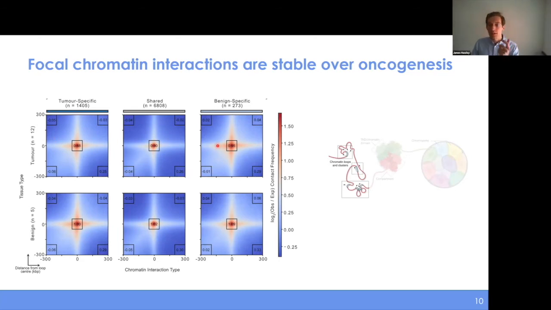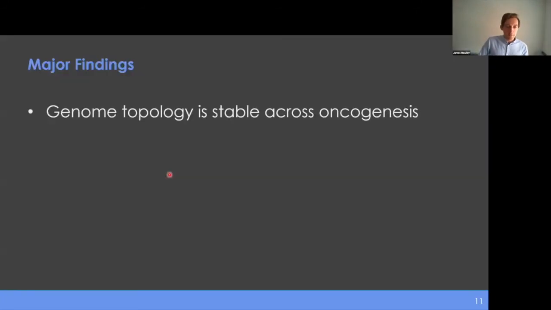And so while we were able to find some subtle differences in some of the focal chromatin interactions, largely they were pretty consistent in that most of the focal chromatin interactions were actually shared between benign and tumor tissue. And so largely this pointed us in the direction of genome topology being actually pretty stable across oncogenesis. We didn't find evidence of large scale rewiring of the chromatin. There are these subtle differences that may be contributing to differences in gene expression programs between benign and tumor tissue, but on the whole, it seemed to be pretty stable.